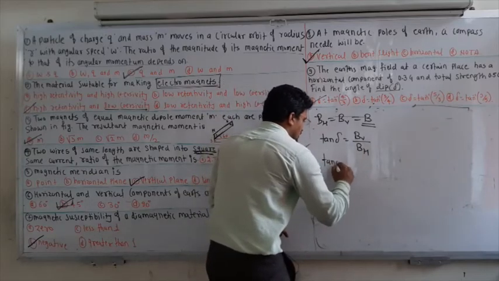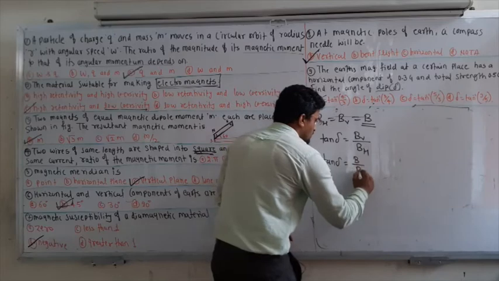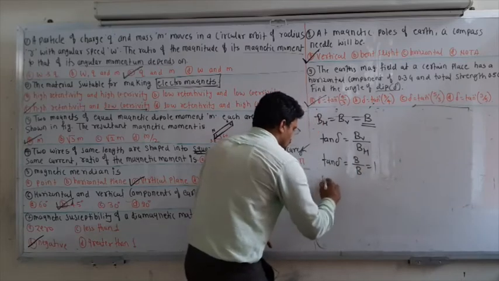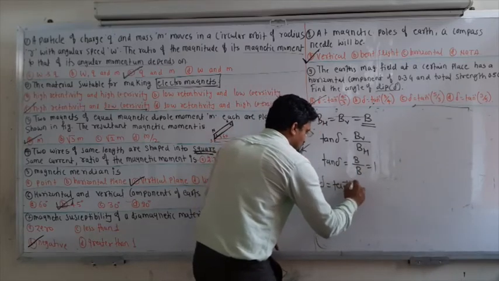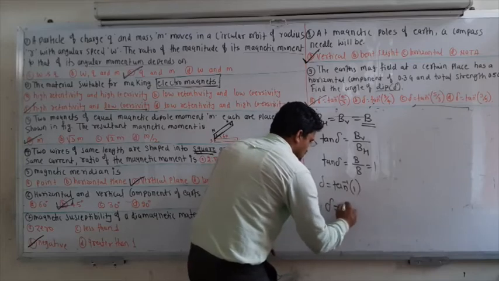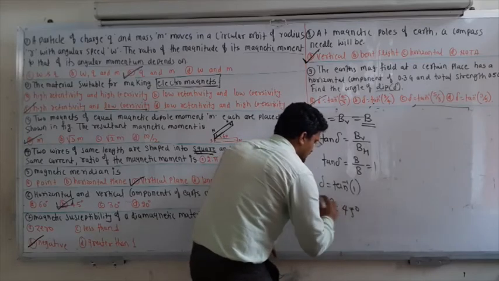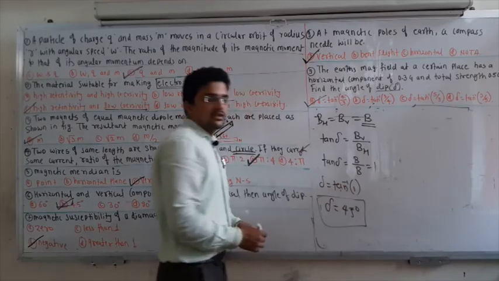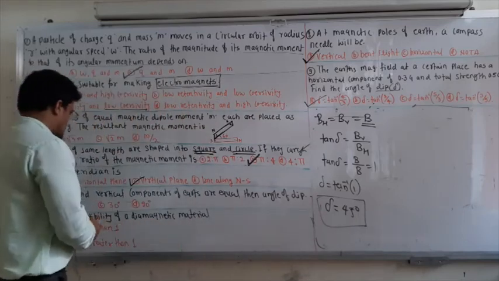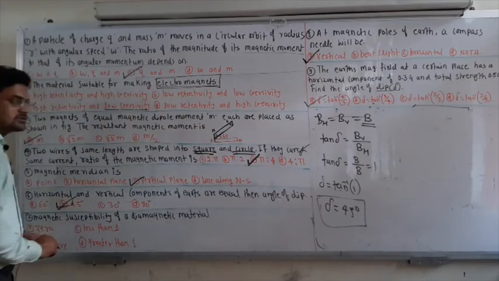Therefore, tan δ, both being the same, B by B, you will get 1. Therefore, δ is equal to tan inverse of 1, which is 45 degrees. So option B will be correct.